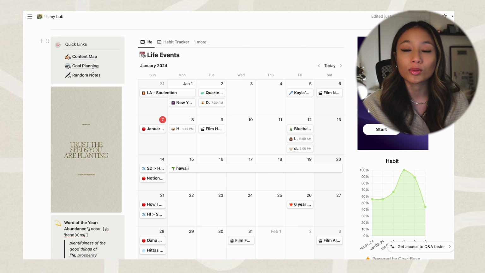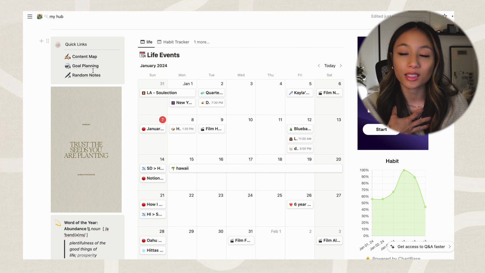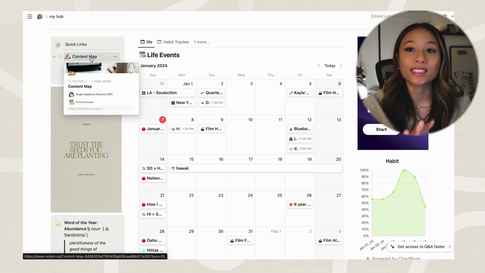The only one that I won't dive into, because I didn't personally build this and it wasn't something that I thought of on my own, is this content map. This is actually one that was designed by Jules Acri that I have been using for the past year and a half, going on 2 years now, and I've been loving it. So I'd highly recommend checking out Jules Acri for more of that content creation, how she tracks her social media content. This is just where I have my quick links.